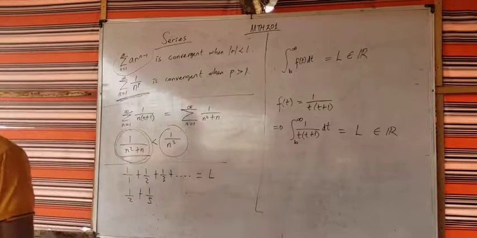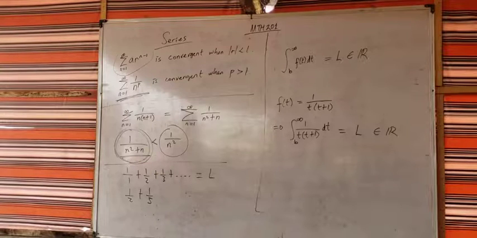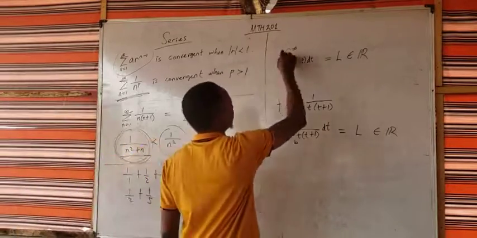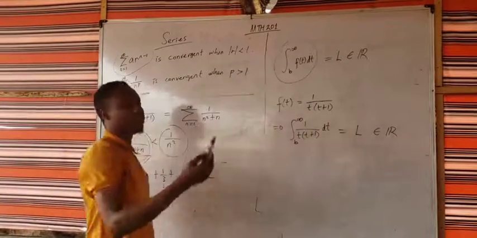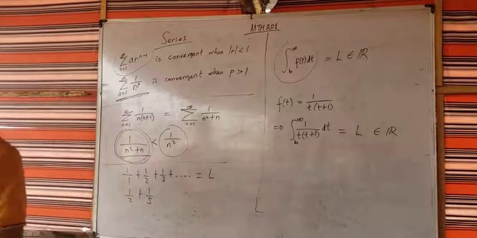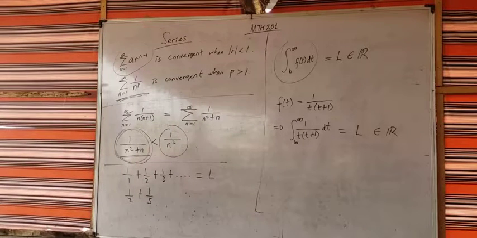If you don't get a real number, maybe the integral does not exist, that means you cannot compute. But if the integral is infinity or minus infinity, that means the series is divergent. Does that make sense? Do you understand the idea? Alright, so that's what we call the integral test. The integral test comes in handy when you have a function that you can easily integrate. Is that clear?